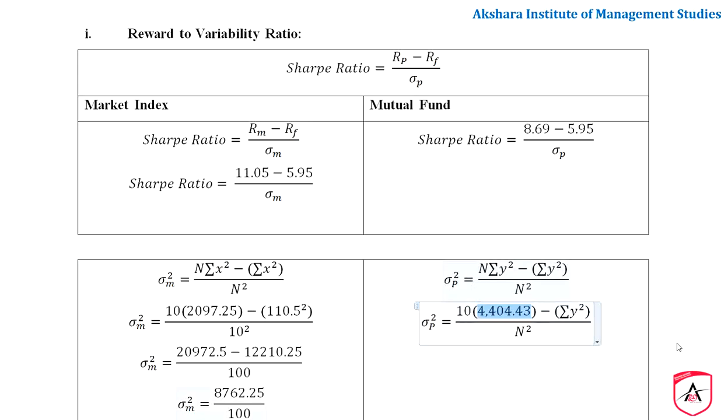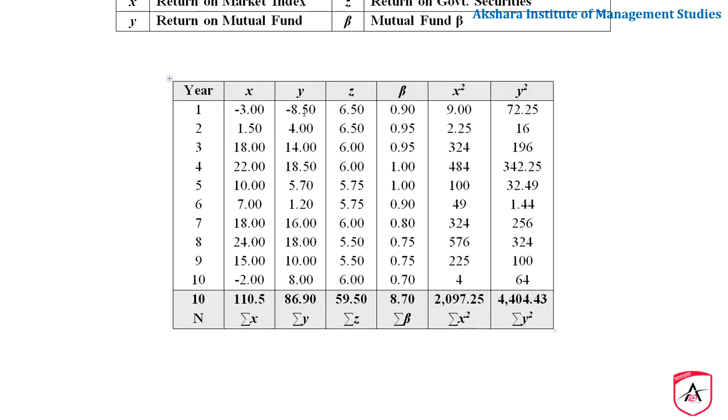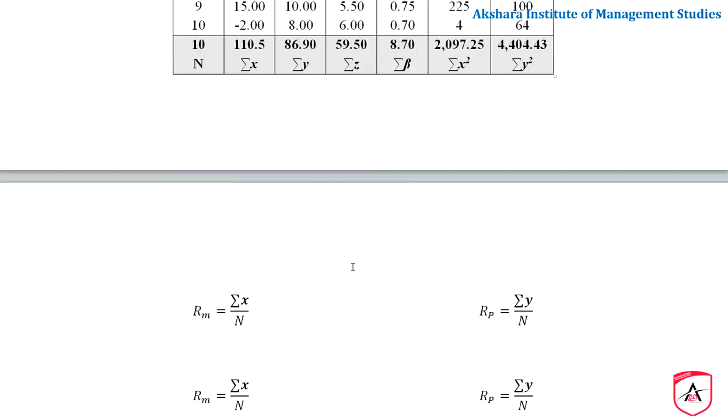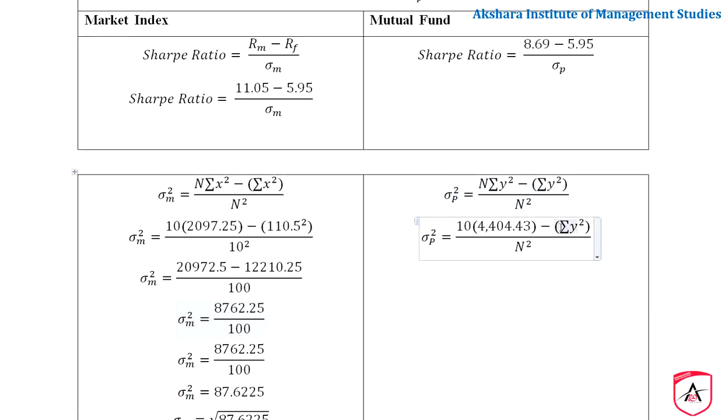Okay, and next, sigma y square, sigma y is 86.90 and N is equal to 10, right?